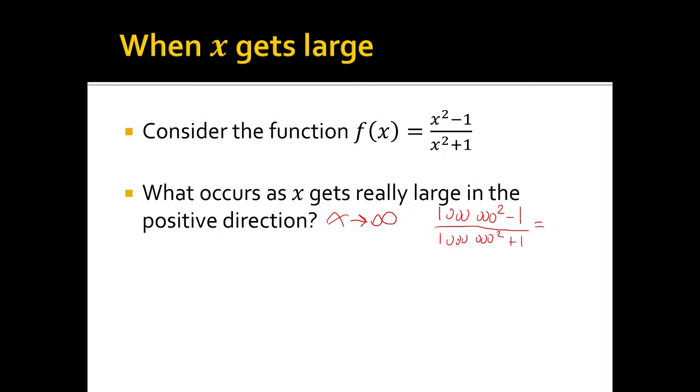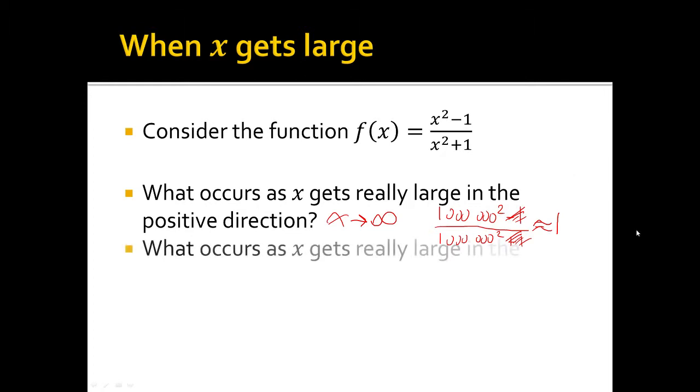Divided by 1 trillion plus 1, again, the 1's not going to make a difference. So you can safely ignore those numbers and just focus on this. So at 1,000,000, this function is effectively equal to 1. So approximately equal to 1. Okay? Now, what occurs as x goes really big in the negative direction?